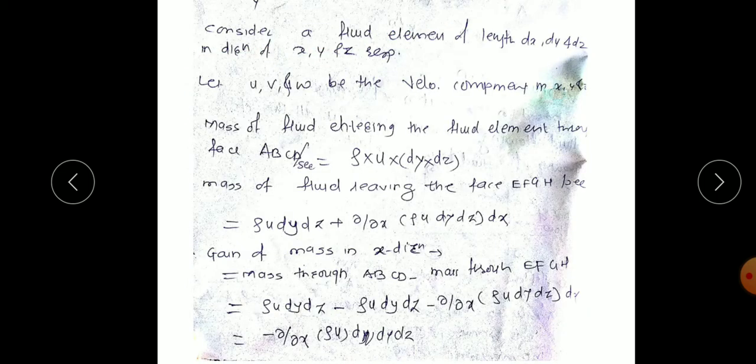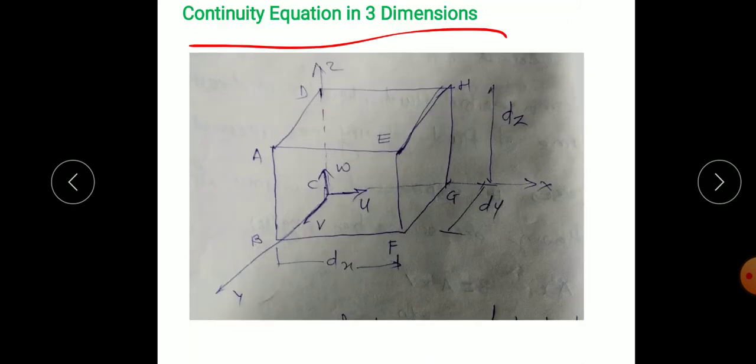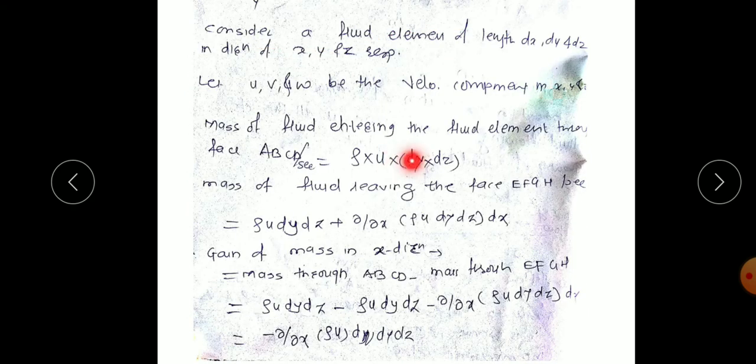So for the mass entering, we have considered rho A V. Rho is here, velocity in the x direction is u, and the area of this face is dy times dz. So using rho A V, the mass entering is rho u dy dz.